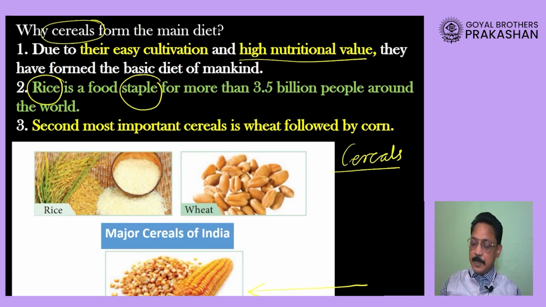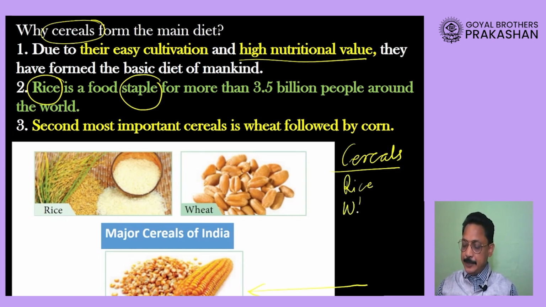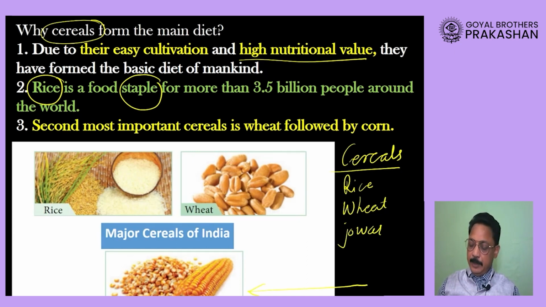The most important cereal in India is rice, the second most important is wheat, and the third most important is jawar. But when we take the world into consideration, then we say maize is an important cereal. But from the Indian perspective, rice, wheat, and jawar form the three main cereals for us.